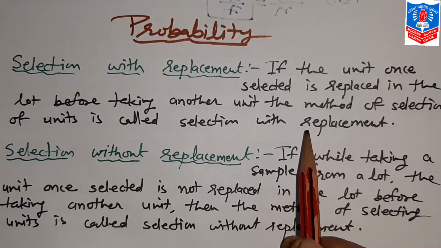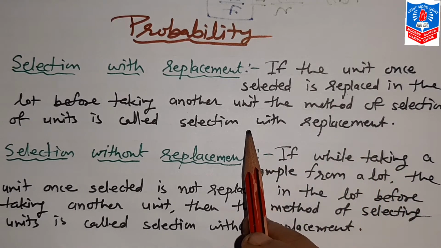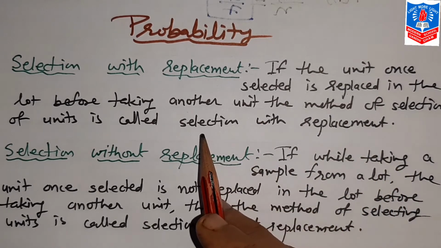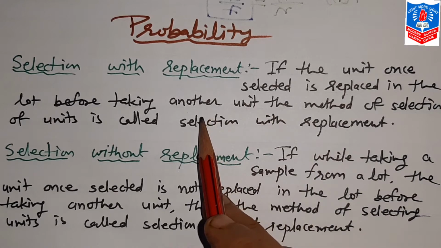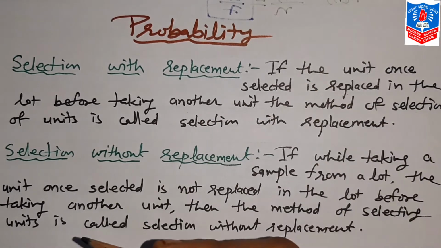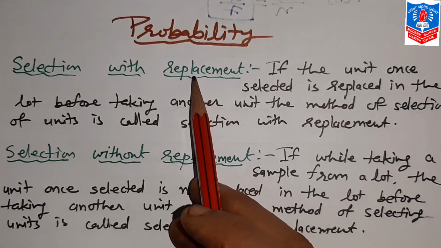There are 10 balls in one box. One ball is drawn from it. Before we select the second ball, that first ball which we have taken out from that box, we replace it back, and then the second ball is drawn from it. That is known as selection with replacement.